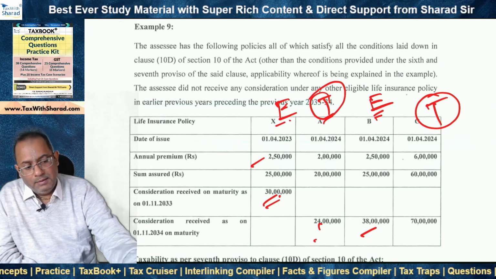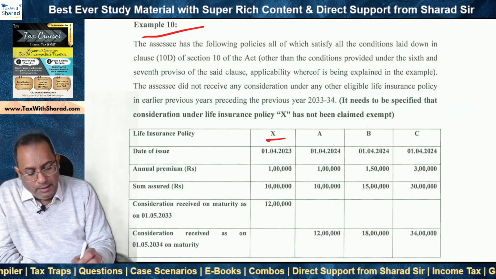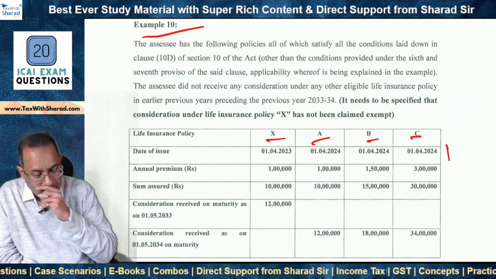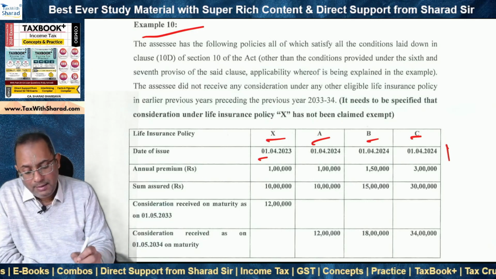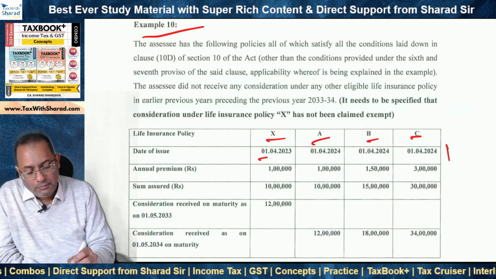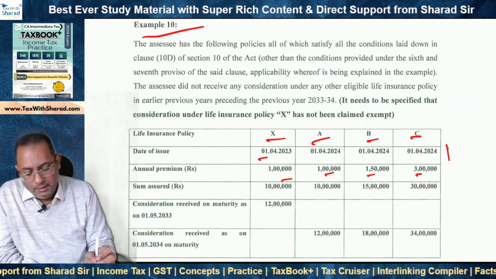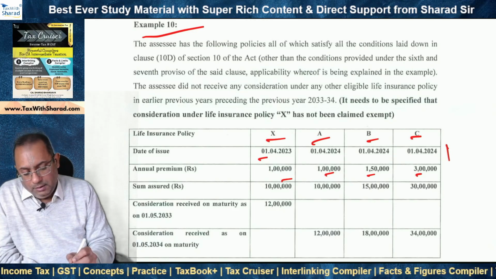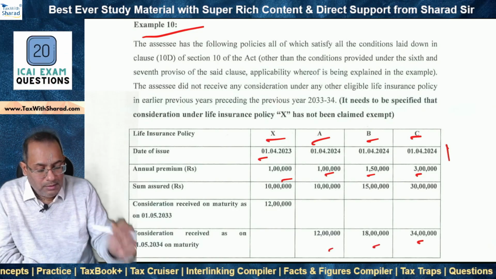Now we come to example 10, and here also we have X, A, B, C, 4 policies, and all of them have been issued on or after 1st April 2023. X has been issued 1 year before A, B, and C. Annual premium for X, A, B, C is 1 lakh, 1 lakh, 1 lakh 50, and 3 lakh respectively. Consideration received for X is 1 year before the consideration received for A, B, and C.